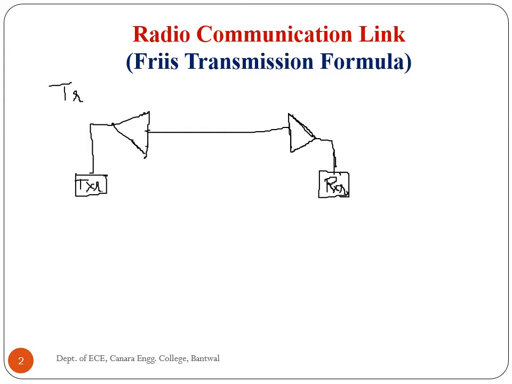Distance between transmitting antenna and receiving antenna is R.